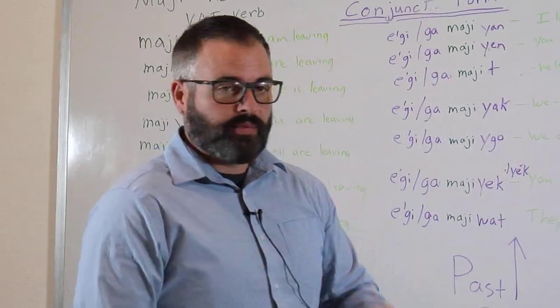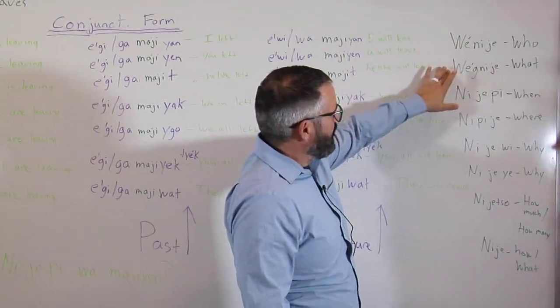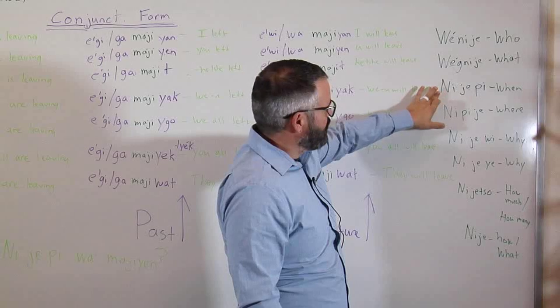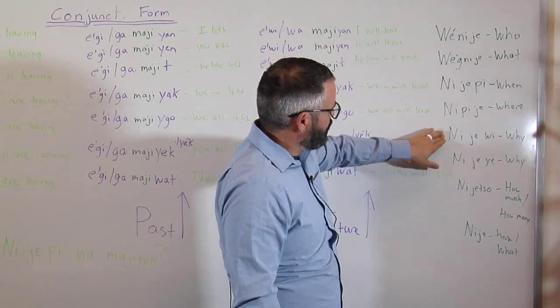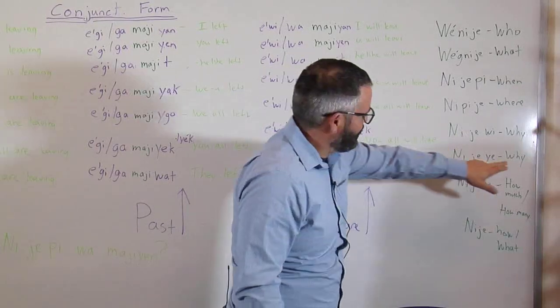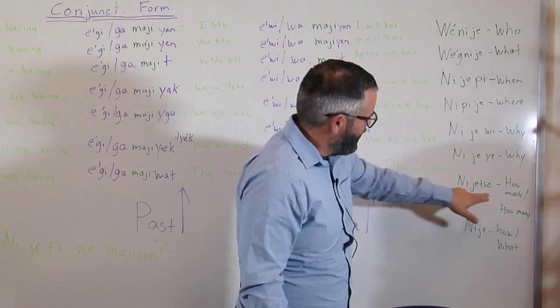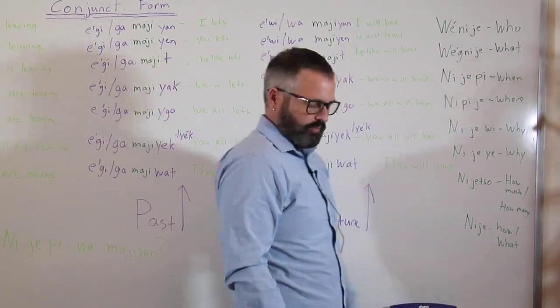Now, with these more complicated ones, you use this when need ya, who, wek need ya, what, need ya p, when, nipija, where, need ya we, why, need ya ye, which is what that should say, nijetso, how much, how many, and nija is how, and it can also be what sometimes.